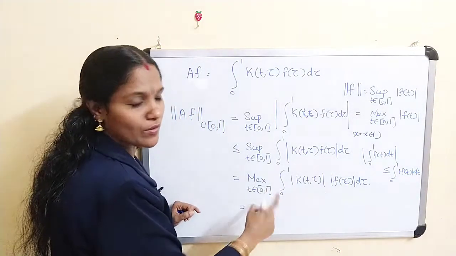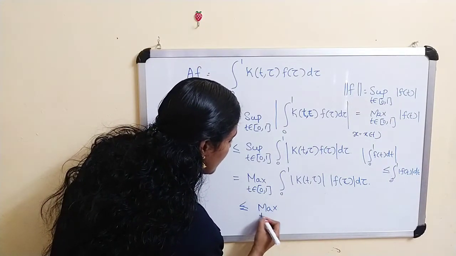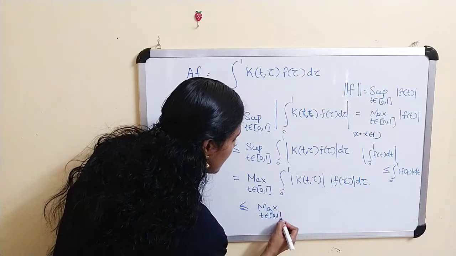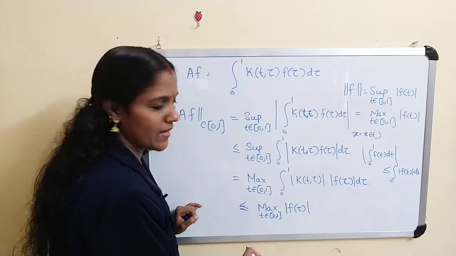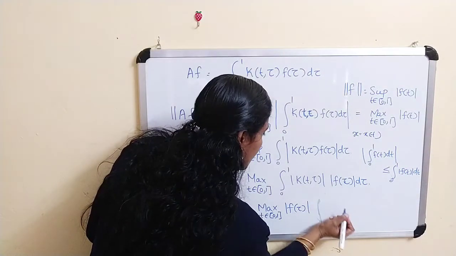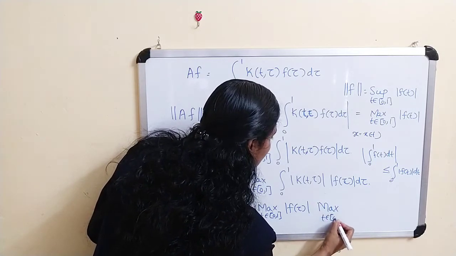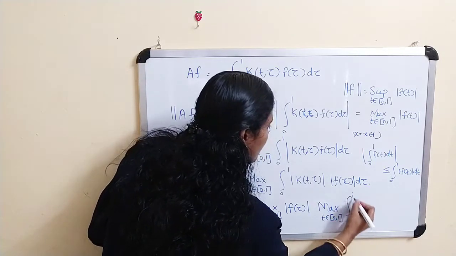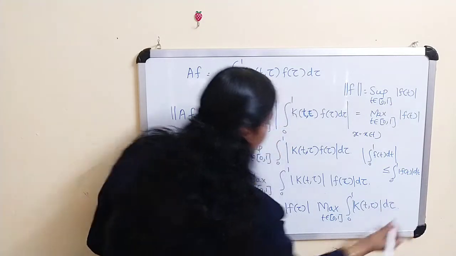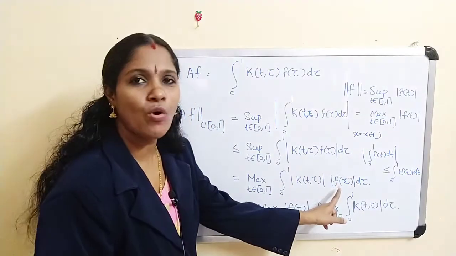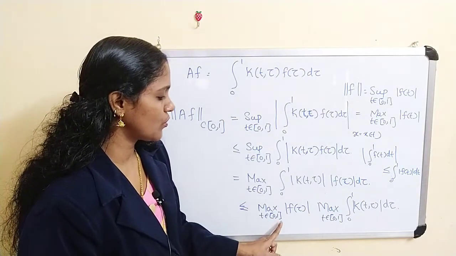Therefore this is less than or equal to the maximum over tau belonging to [0,1] of mod f of tau, times the maximum over t belonging to [0,1] of the integral from 0 to 1 of mod k(t, tau) d tau. Because mod f of t is clearly less than or equal to the maximum over t belonging to [0,1] of mod f.